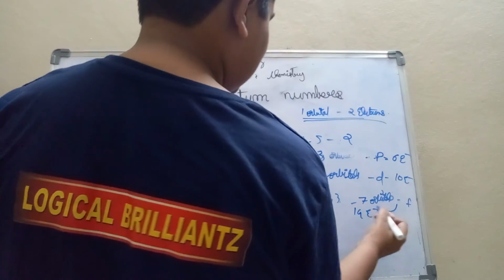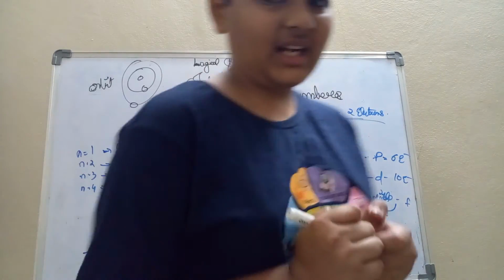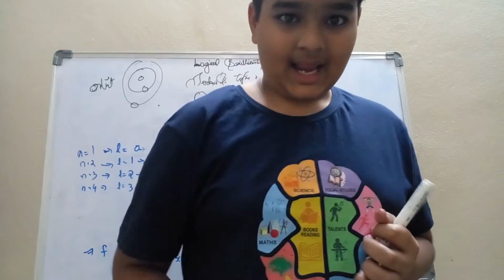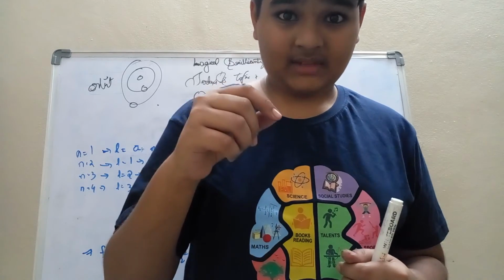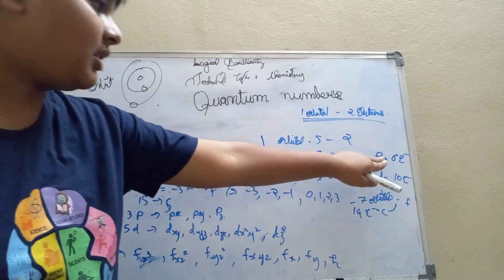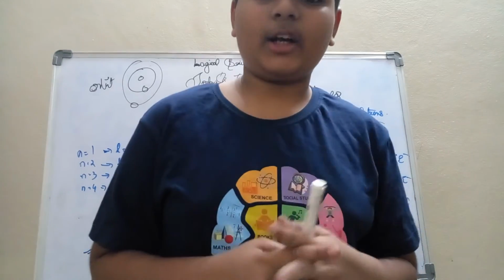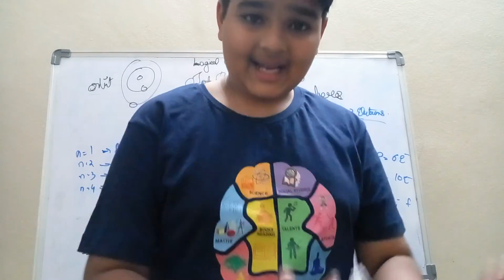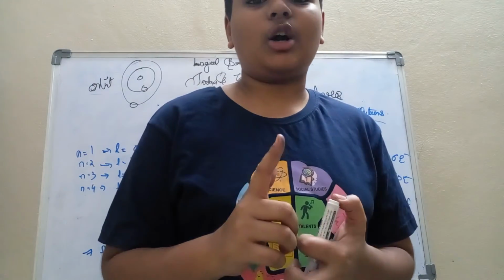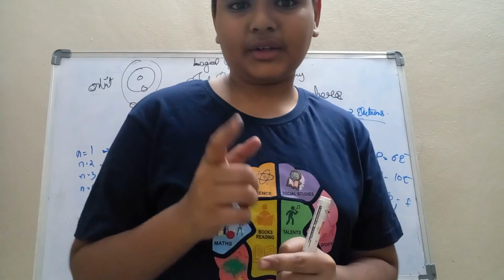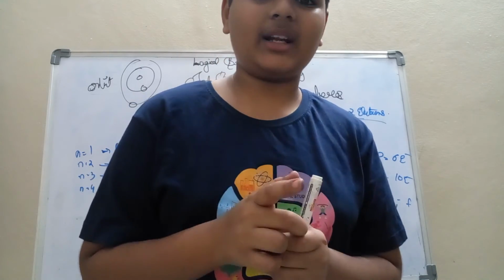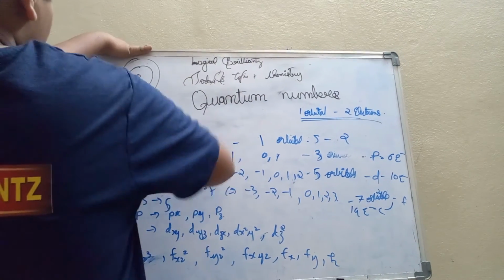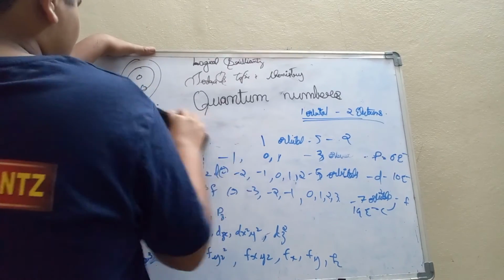Why I am keeping minus is that the charge of an electron is negative. So S orbital can accommodate only 2 electrons, and P orbital can accommodate 6 electrons. D orbital can accommodate 10 electrons. And F orbital can accommodate 14 electrons. Are you clear about this concept, magnetic quantum number? So okay, let's move on to the next quantum number, which is spin quantum number.